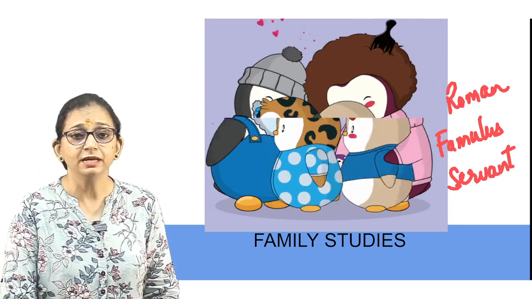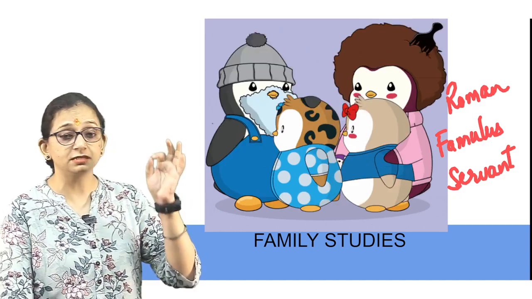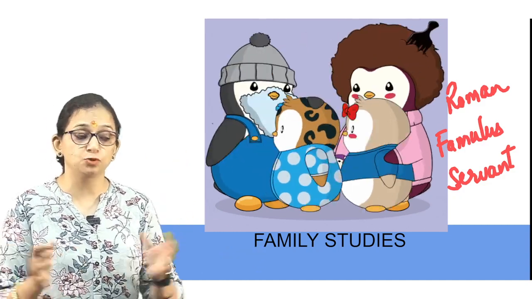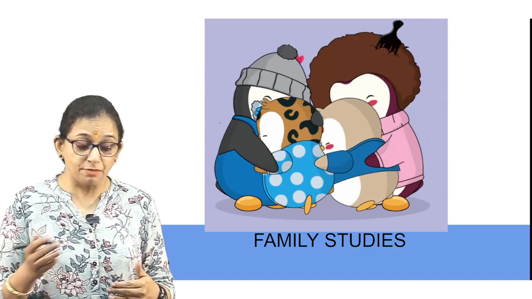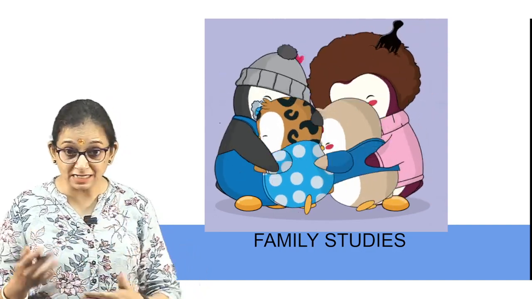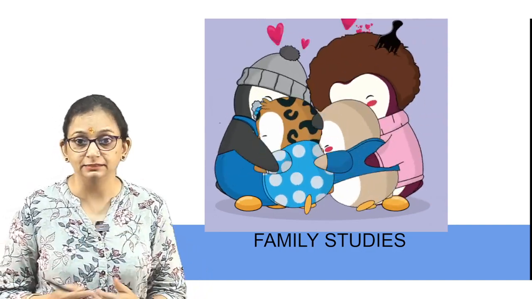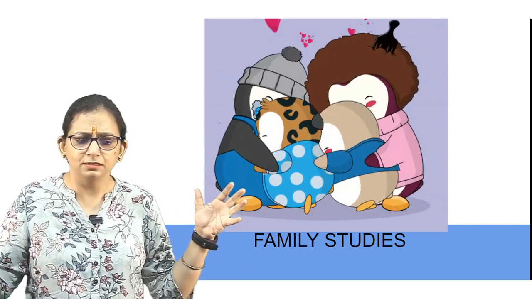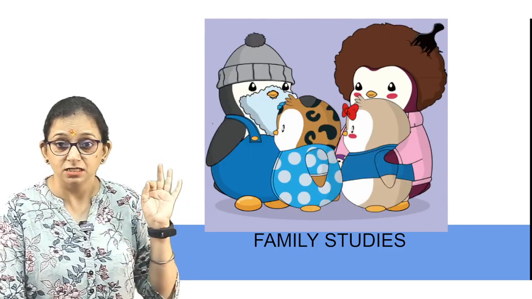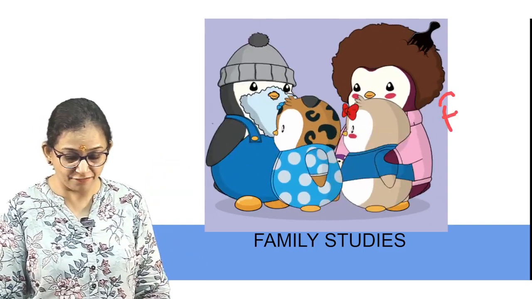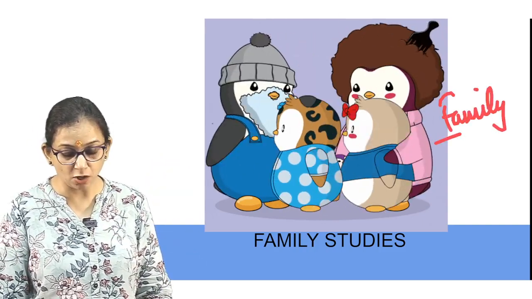And it is basically an intimate domestic group of people which are related to one another by blood, by mating, or maybe legal ties. And it is the smallest and the most basic unit. So basic social unit is your family.